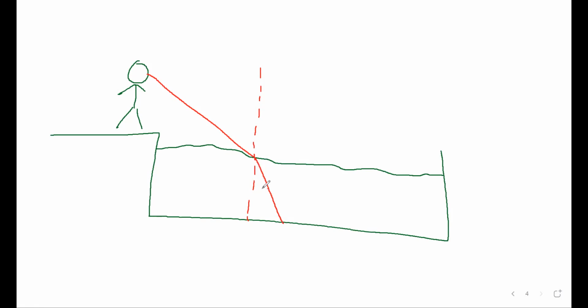Okay, it will bend closer to the normal and it will hit the ground here. But our brain, guys, perceives light to travel in a straight line. And because we think that light only travels in a straight line, this is what we see, the one in red line, but this is what we think we see. Okay, we think we see this here, right? And this is how we see the shadow, the depth of the pool.